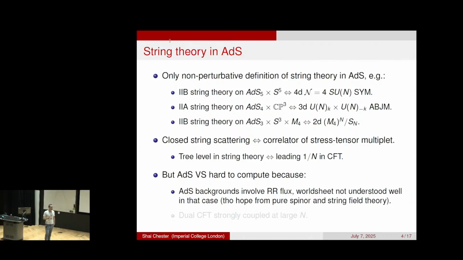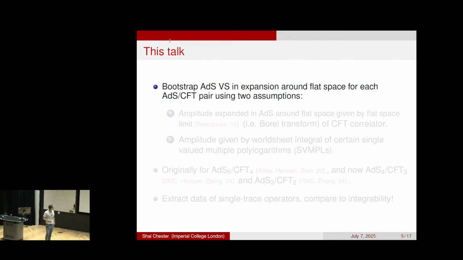And we don't know how to do worldsheet string theory in the presence of Ramond-Ramond flux. Hopefully in the future, maybe we'll figure out how to do that using the pure spinor formalism or string field theory. But at present, we don't really know how to do it. On the CFT side, it's also hard, because these CFTs are always strongly coupled with large N. So it seems like we don't know how to do it on either side. Nonetheless, this talk is going to be about how we've made progress using AdS/CFT.